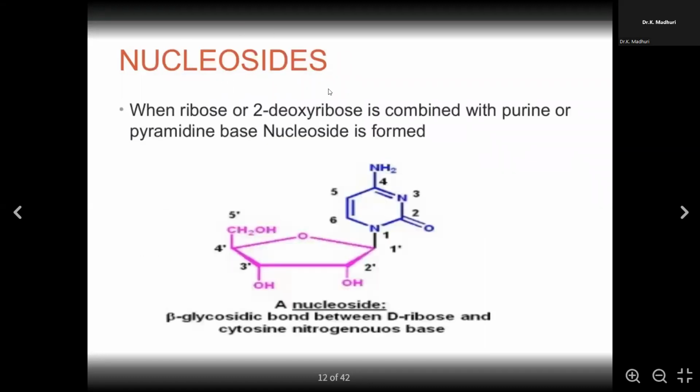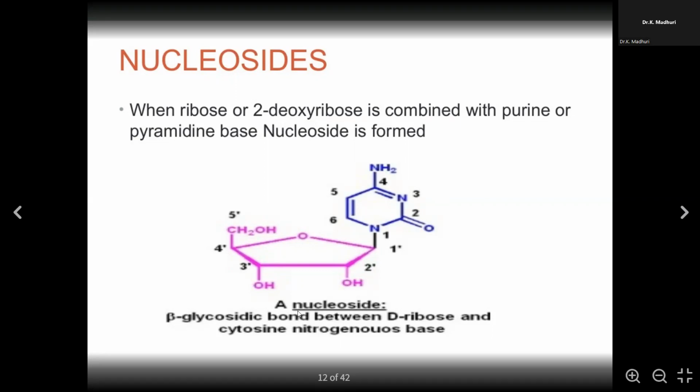As I said, a nucleoside is the sugar with the nitrogenous base. There is no phosphate group attached. So when ribose or deoxyribose is combined, that is the sugar group. If the sugar is ribose, it is RNA. If the sugar group is 2-deoxy, it is DNA. So if the ribose or the deoxyribose is combined with a purine or pyrimidine base, it is called a nucleoside form. So without the phosphate group, it is a nucleoside. If a phosphate group is present, it is called a nucleotide.